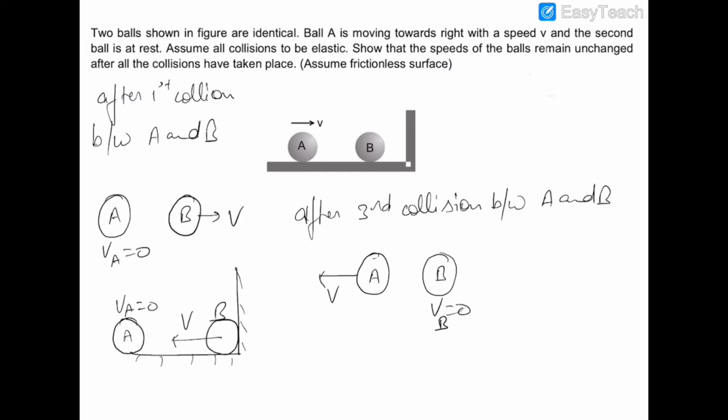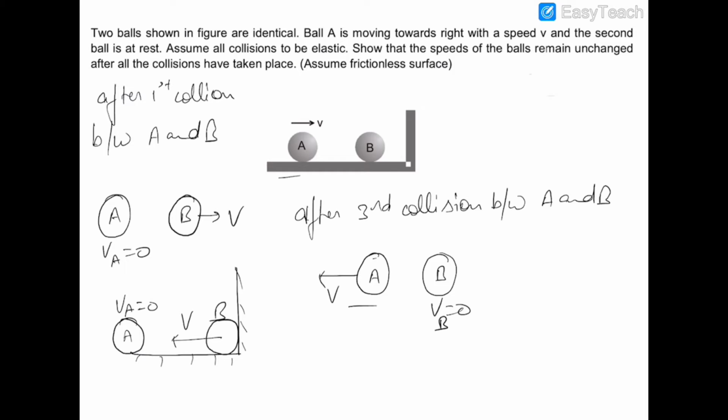Which means that the speed of A remains the same and there will be no further collision because A will move far away from ball B and B is not moving. So the speed of ball A remained the same and the speed of ball B remained the same. So this was the fact which we had to prove.